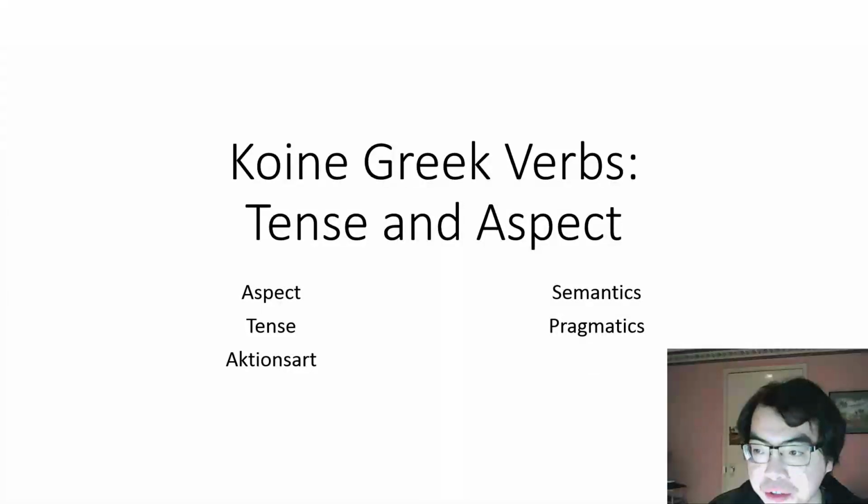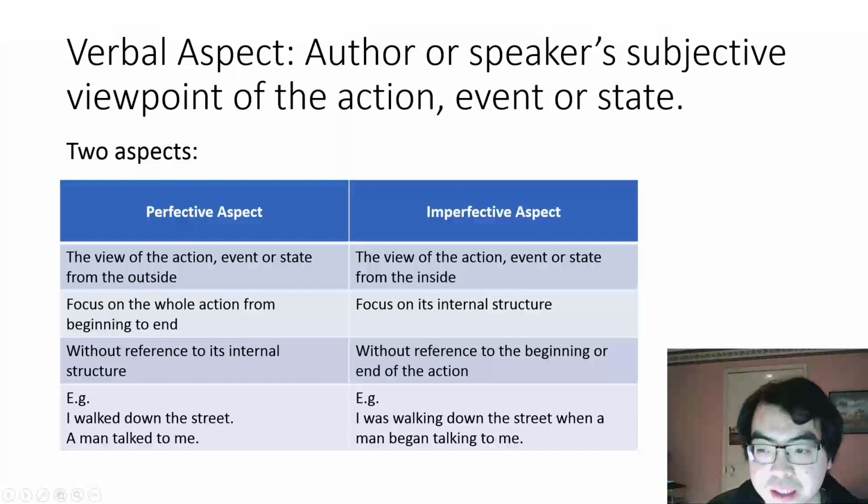In this video, we'll be discussing the concepts of verbal aspect, tense, and action sat, which are related to Koine Greek verbs, and explaining it in the framework of grammatical semantics and pragmatics. Verbal aspect is the author or speaker's subjective viewpoint of the action, event, or state.